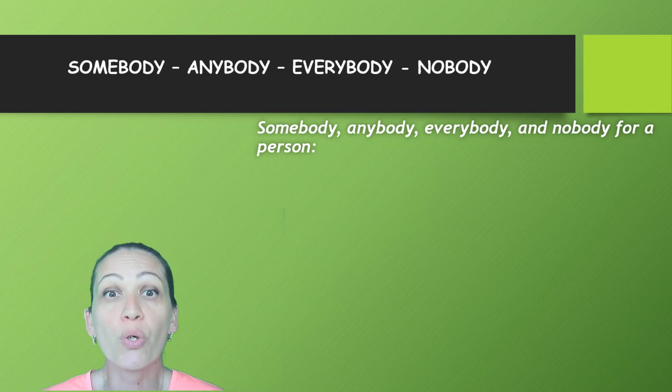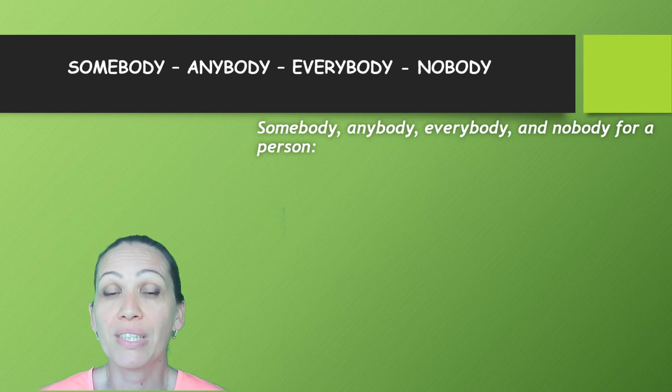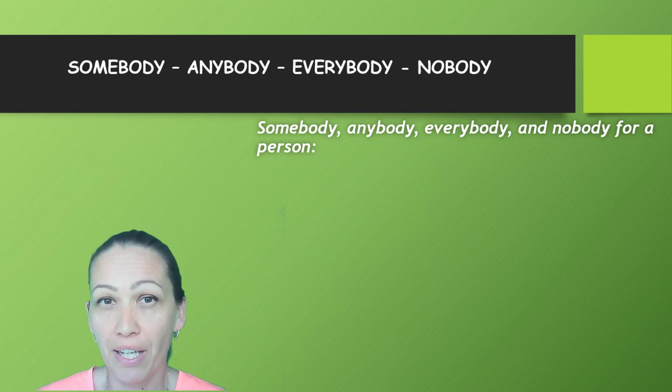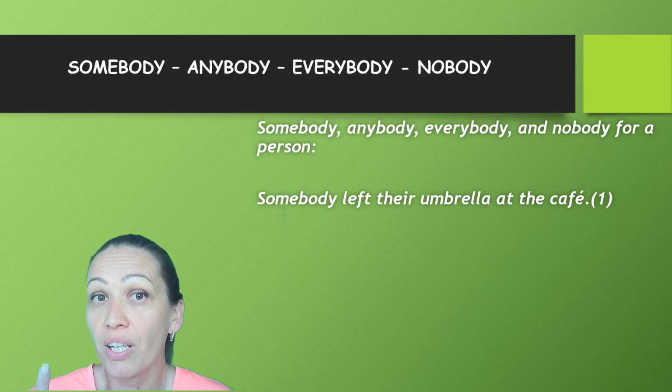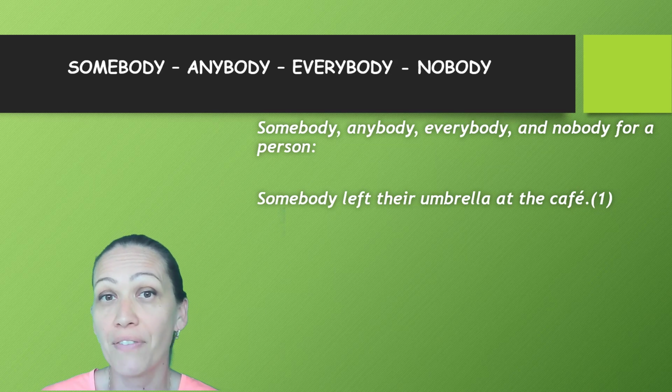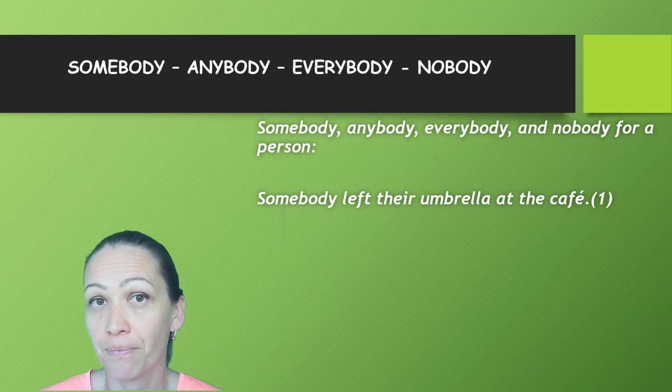When we are talking about one person, we will use somebody. Somebody left their umbrella at the cafe. Well, we found one umbrella and we assume this is only one person who could have done it. So somebody left their umbrella at the cafe.